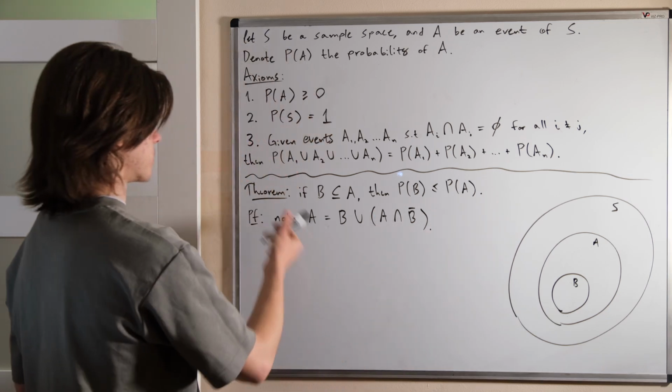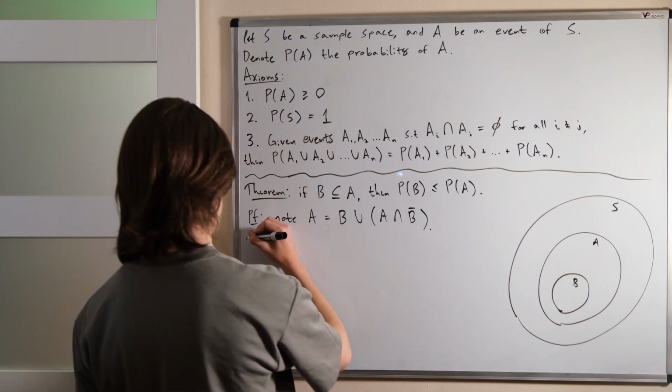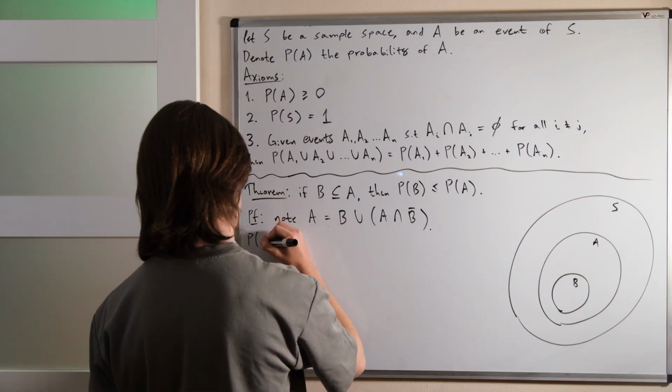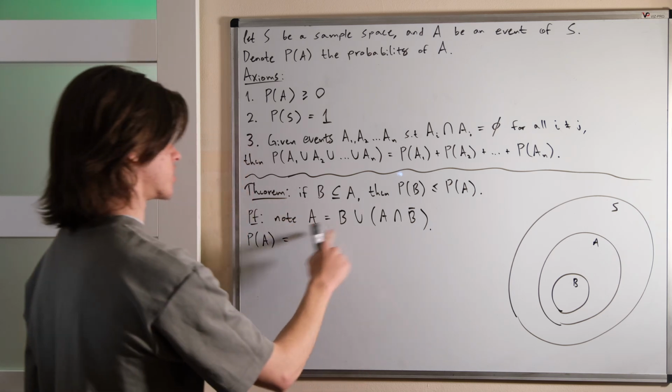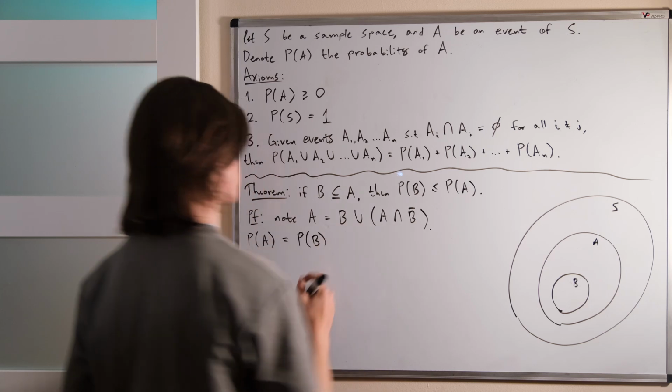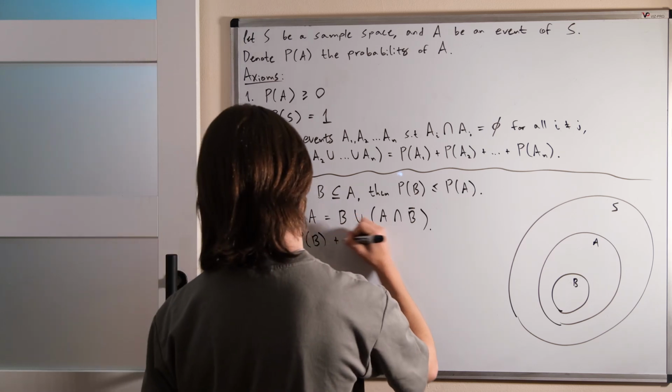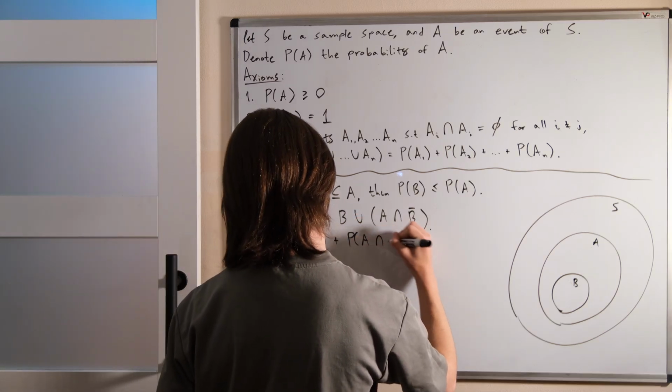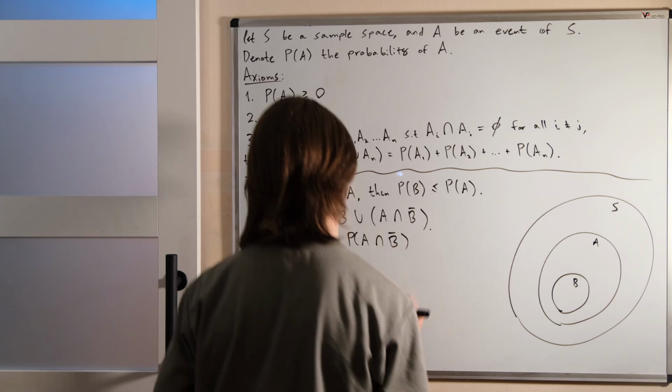So we can apply the third axiom and see that the probability of A is equal to the probability of this, which is simply the sum of the individual probabilities, P of B and P of A intersect not B.